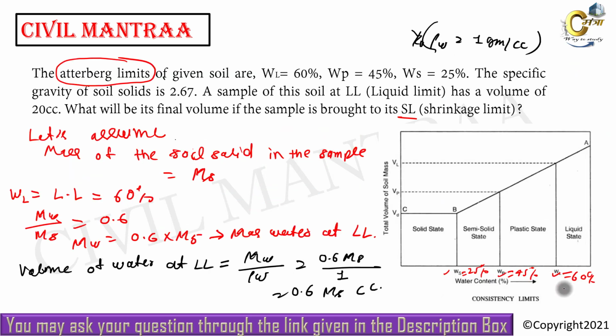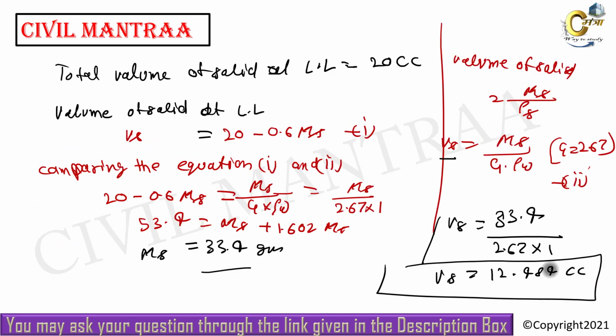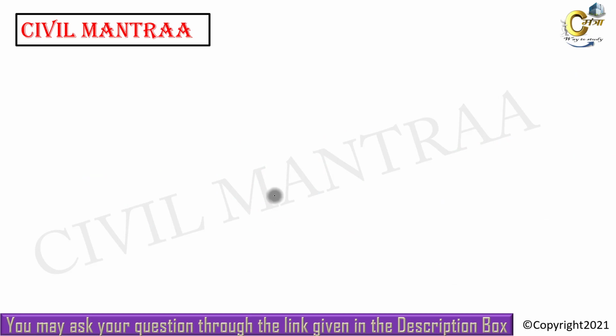At liquid limit the water content will be more, at plastic limit the amount of water will be less compared to the liquid limit, and the volume of water at shrinkage limit will be even less compared to the plastic limit and the liquid limit.